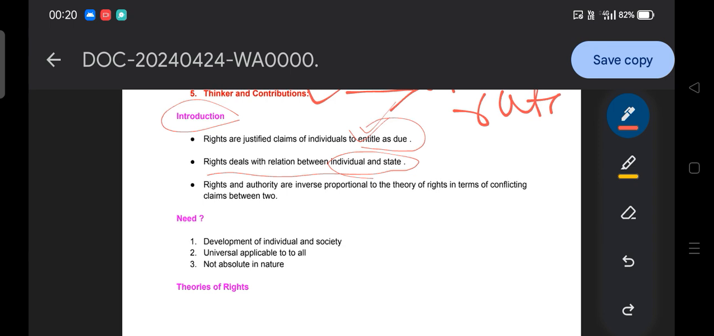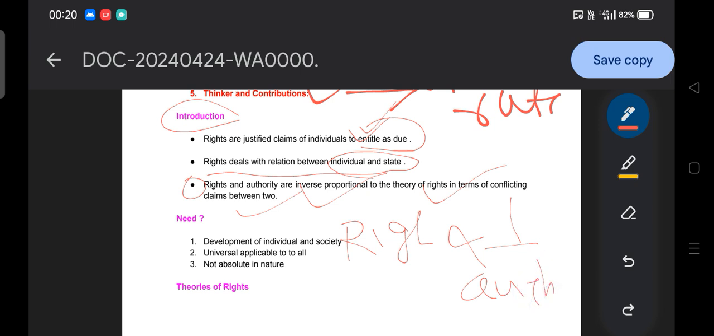Then moving to the next concept: right and authority are inversely proportional in the theory of rights, in terms of a conflicting claim between the two. What does inversely proportional mean? Here is the right, here is the authority.